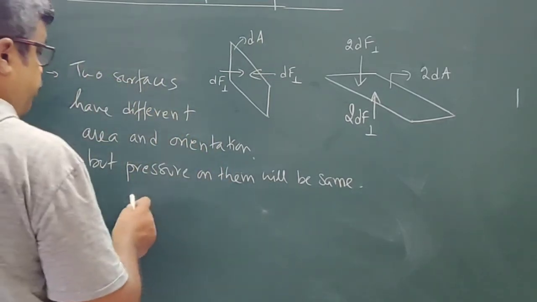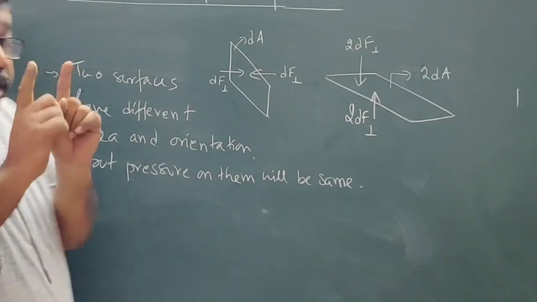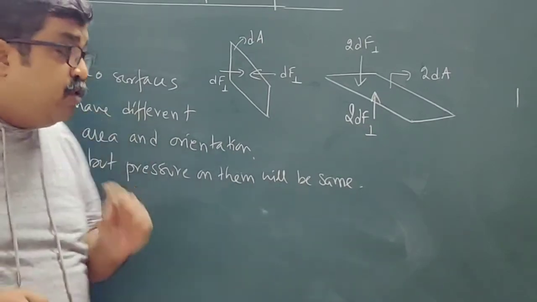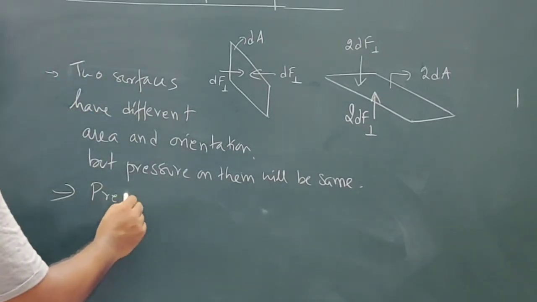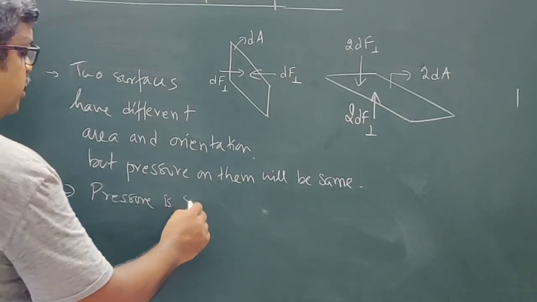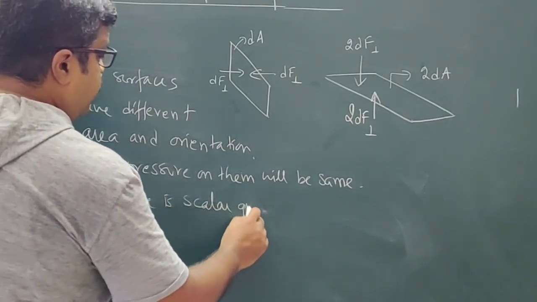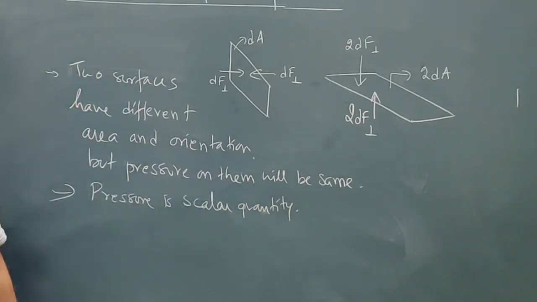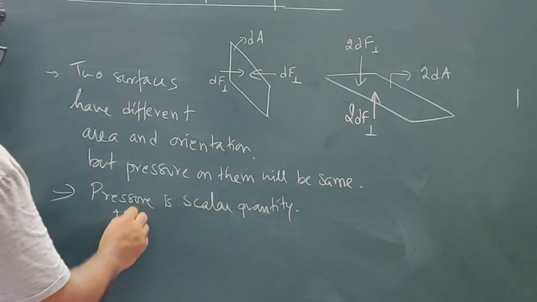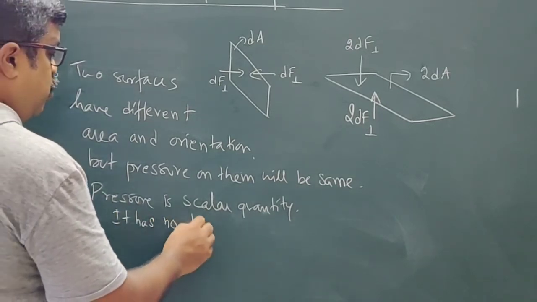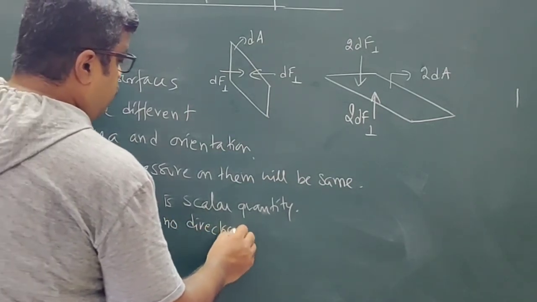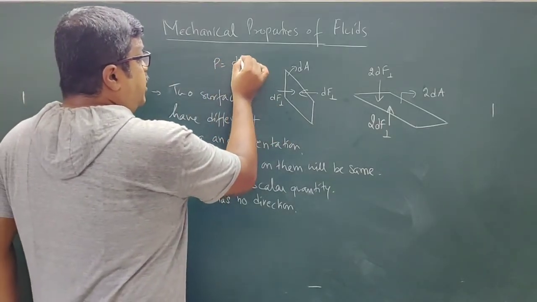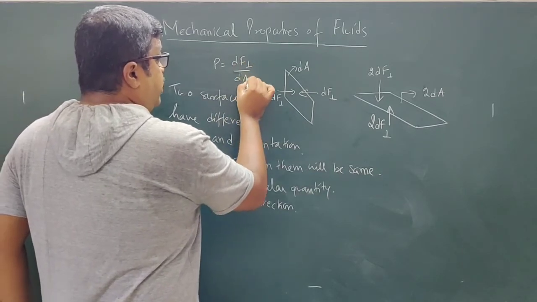Okay. And another important thing is that pressure does not depend on direction. Pressure is direction independent. So that is why we say that pressure is a scalar quantity. Pressure is a scalar quantity. Okay. It has no direction. For this surface, I will write pressure as dF perpendicular by dA.